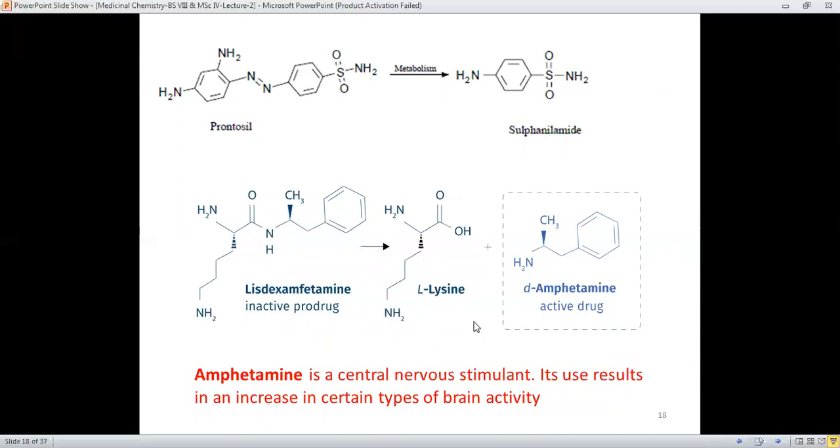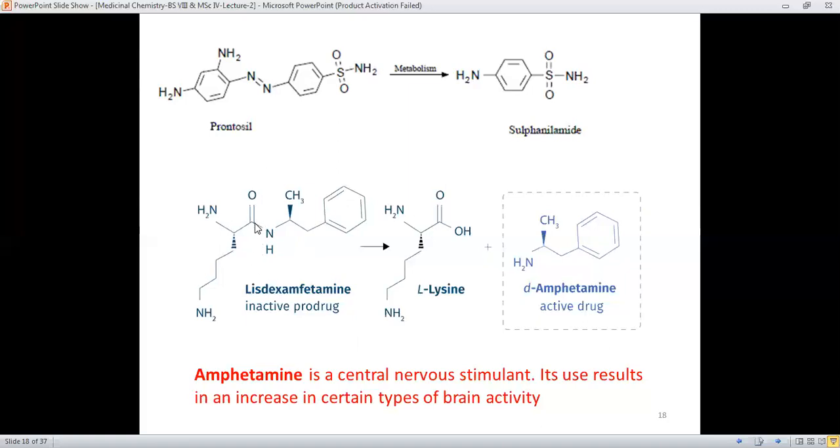And second is the amphetamine example, and here is its inactive or prodrug form. After administration, it will be changed into L-lysine, and this breakdown will be from here, and definitely this breakdown will be through the water molecule by the hydrolysis of this bond.